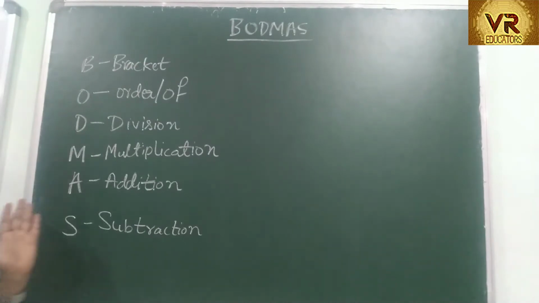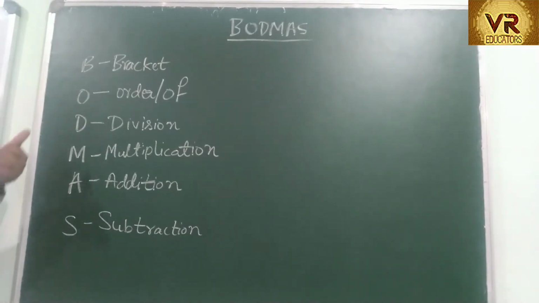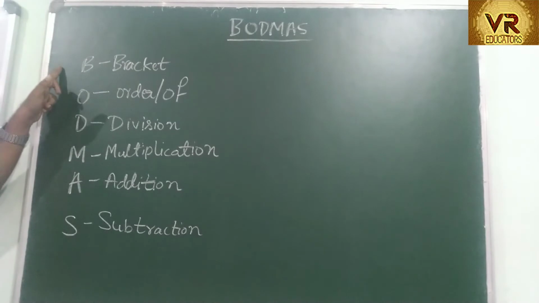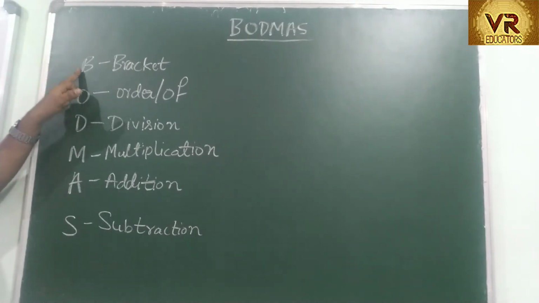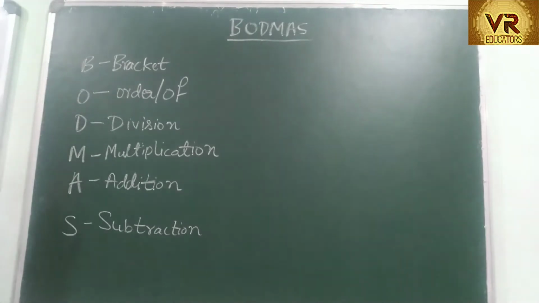When a question is given to you, if there is a bracket in the question, first you have to solve the numbers in the bracket. First priority should be given to the bracket. If bracket is not there, then go to the next. If you finish the bracket, check if there are any other numbers remaining. Then check depending upon the priority.